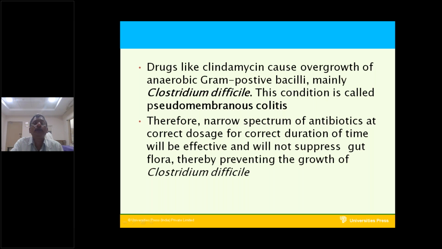Pseudomembranous colitis. This is about the importance of the normal flora to the human host. What are the normal flora? What are the various normal flora present on the various organs of the human host? What is the importance, and what is the disadvantage when the normal flora are destroyed by some agents, immunocompromised conditions, or antibiotics? This is the normal flora of the host.